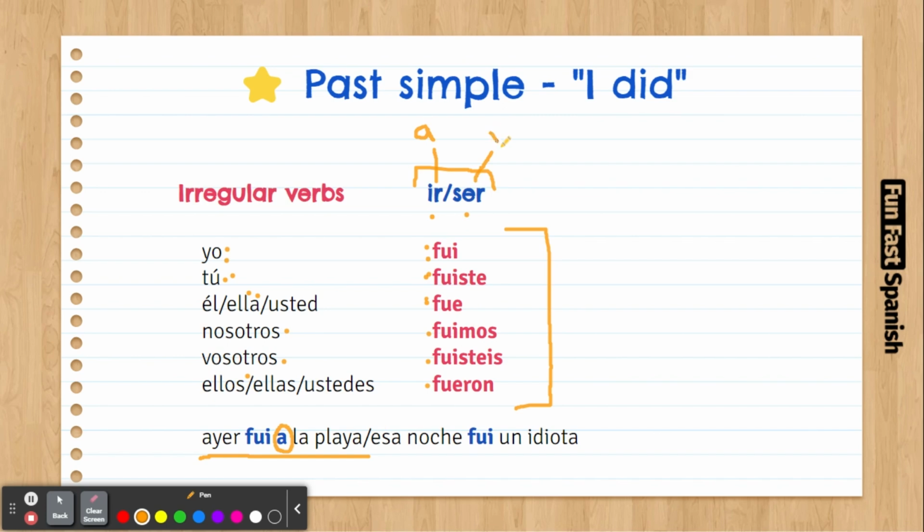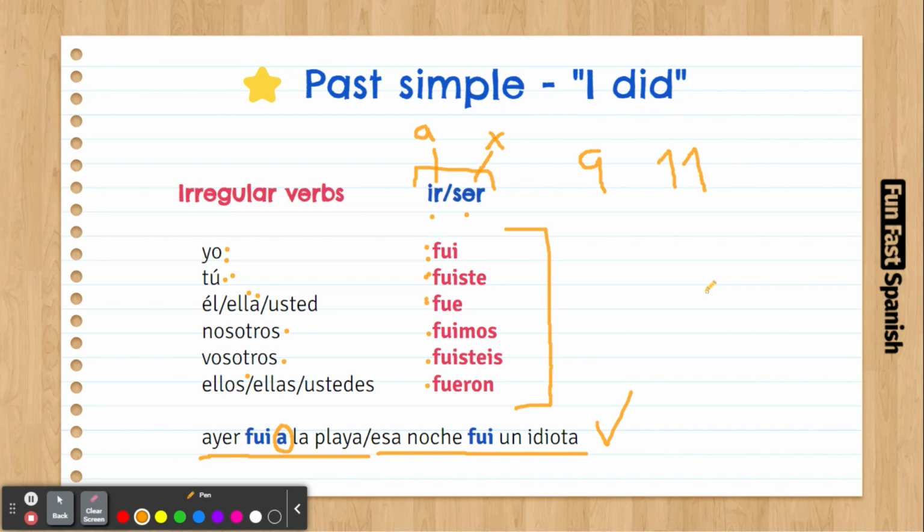For the verb ser, we don't use prepositions. Esa noche fui un idiota. That night I was an idiot. So I'm not using any preposition. And also, the context is helping me to understand that it's the verb to be. I was an idiot, right? I didn't go to an idiot, I was an idiot. So that will be it. Treat the verbs ir and ser, treat them both as new verbs as well. So instead of 9, we're going to have 11 verbs, and we're going to dedicate 11 days to learn them all.